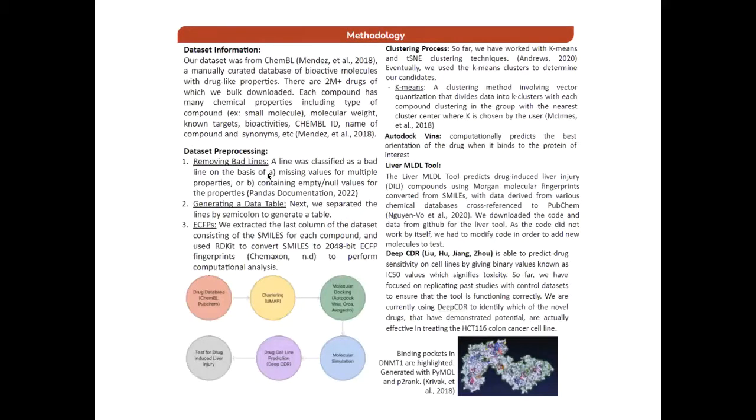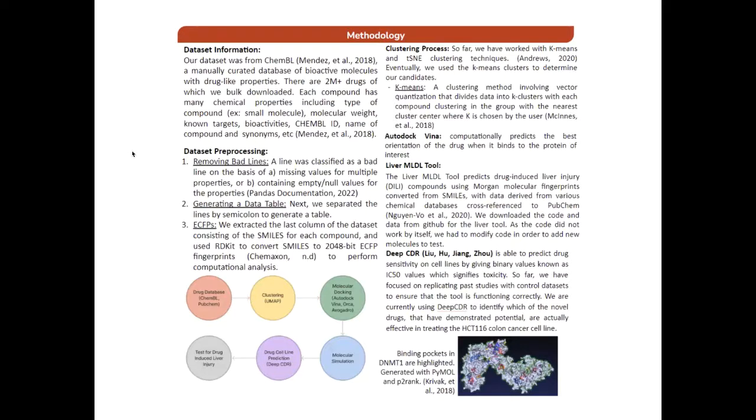So to first find our data set, we chose to work with ChEMBL, which is a public source database that we can use to bulk download molecules. So we downloaded the 2 million drugs in a CSV file, and each compound has many chemical properties listed with it, including the type of compound, the molecular weight, the ChEMBL ID, the name of the compound and synonyms, and much more.